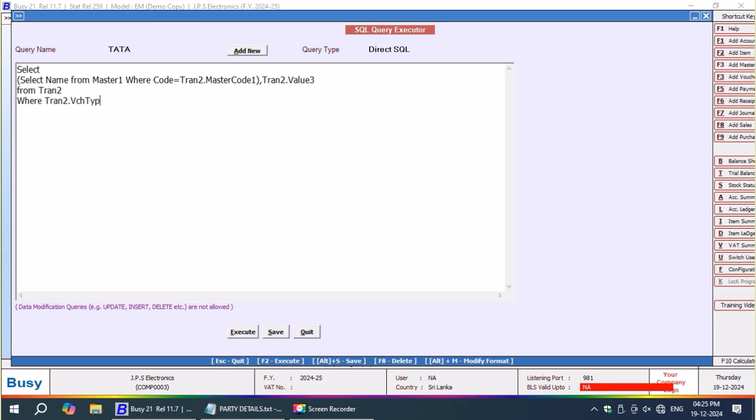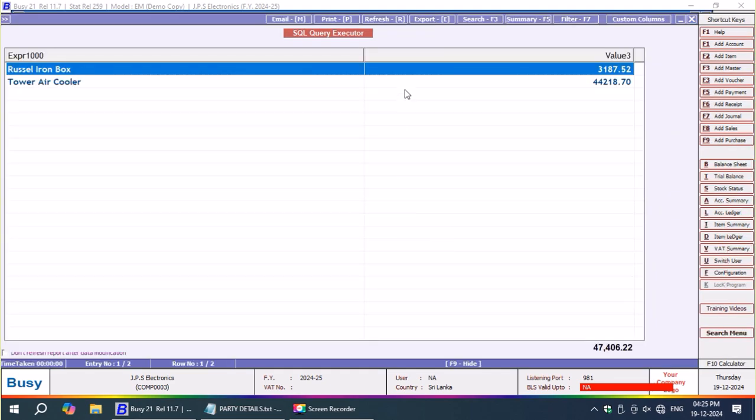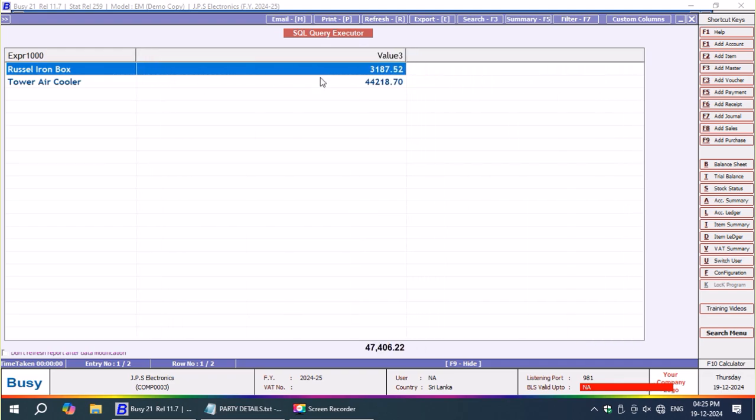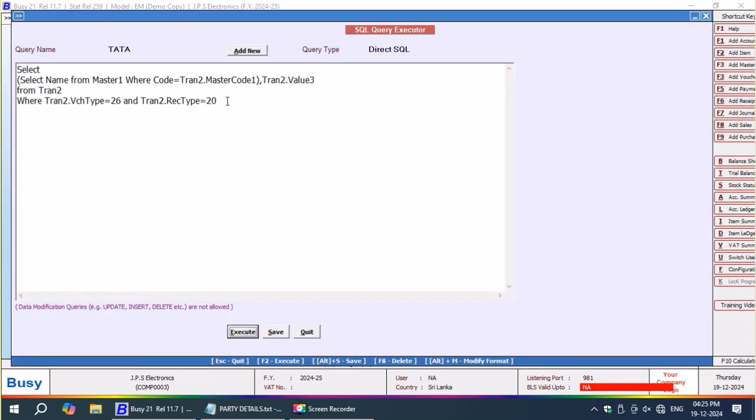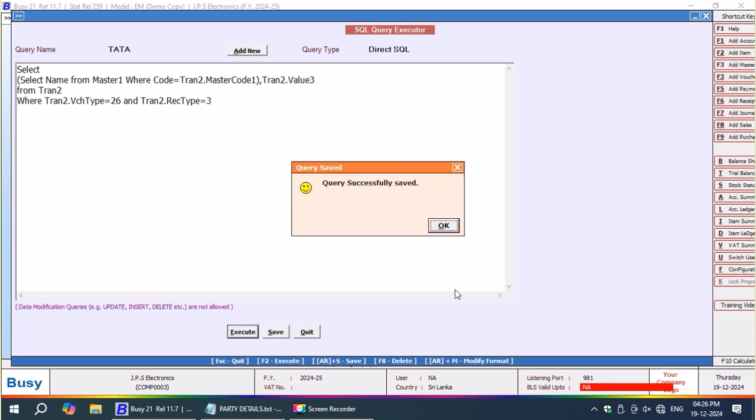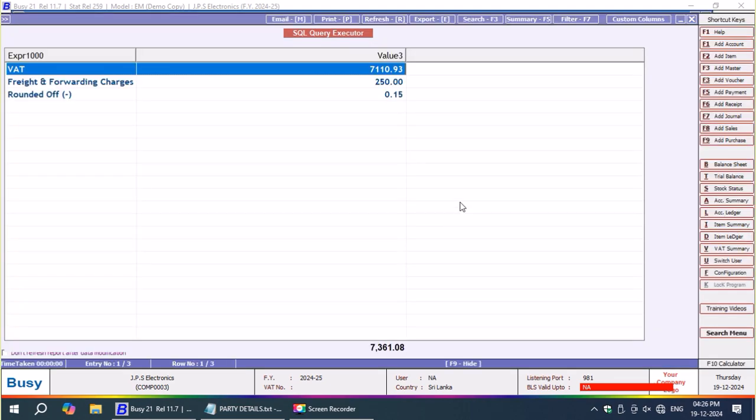and tran2.voucher type is equal to 26 and tran2.rect type is equal to 20, because it's a quotation. So now according to the Sri Lankan system, this is what it is giving. Here it is wrong, because I should not have taken 20, it should be 3. Now first I got VAT, then freight and forwarding charges, and then the third one is round off.